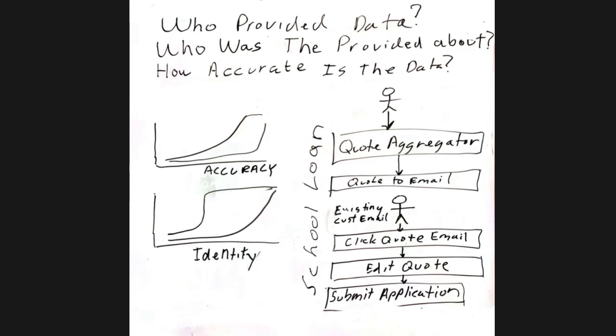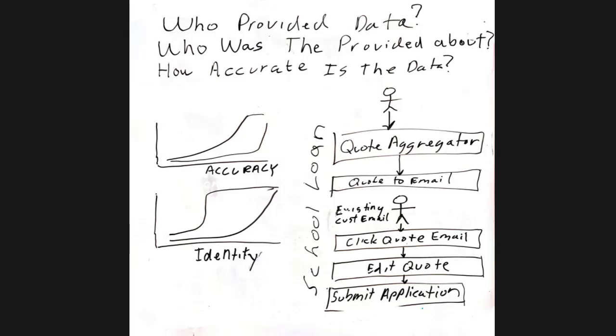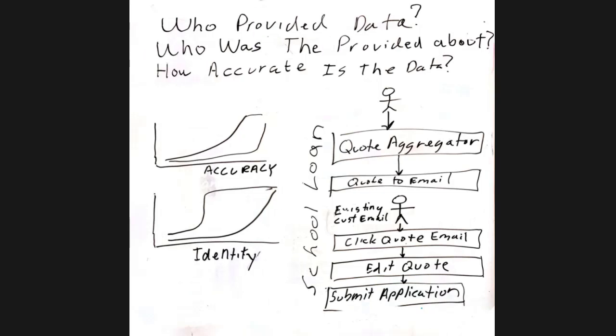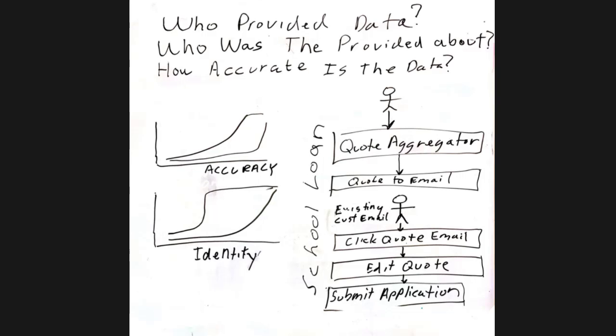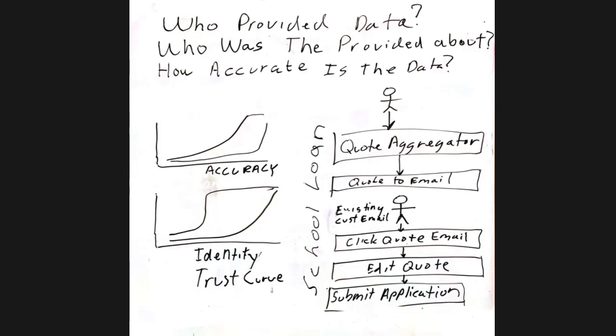So I drew two sets of curves and they're both a little weird, but the idea is that depending on the path we choose, we can start at the top. Let's start at the bottom. Identity. We have the identity of the submitter and the identity of the person that we're going to qualify for the loan. And those two identities have trust curves. So that's the identity trust curve on the bottom.